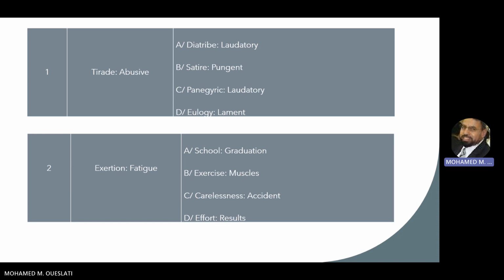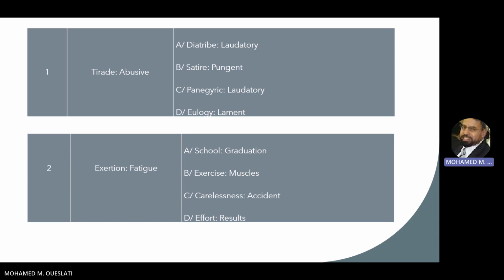The second one, we have exertion and fatigue. So here it's cause and effect. If we exert a certain effort, of course, we feel exhausted or we feel fatigue. And the right answer here is C, which is carelessness and accident. It's the same, it's cause and effect. If we are careless while we are driving, sure, we will make an accident.